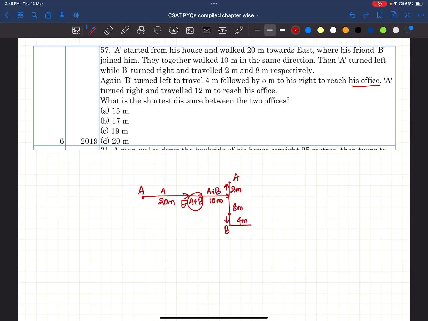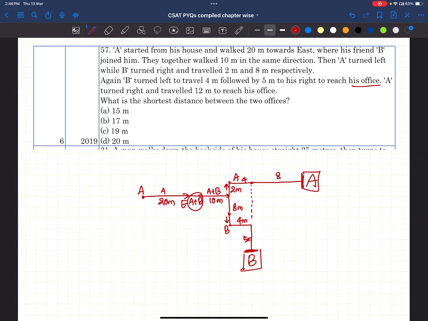Now he took 4 meters and then he turned right and he walked 5 meters and reached the office of B. Now what did A do? A turned right and traveled 12 meters. This is 4. The remaining from here will be 8. Here is A's office.